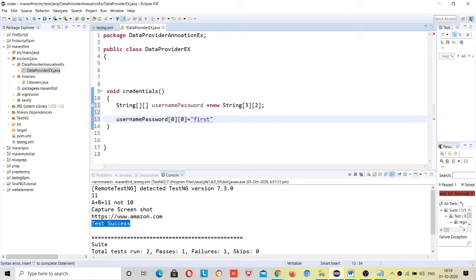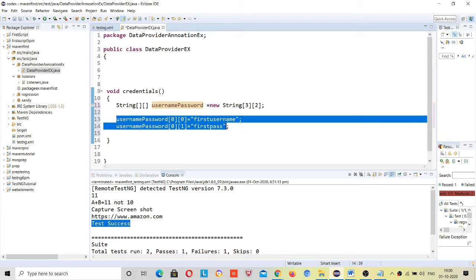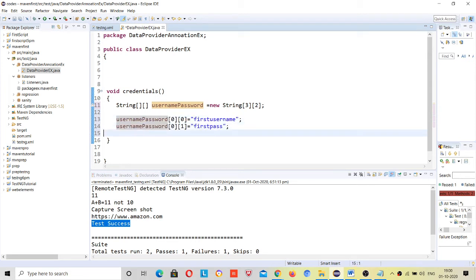Suppose this is the credential for the first user, the username for the first user, and then the zeroth index, first value, second value you can say first pass, or whatever you want. So this is one data set with two values, and this is information about one user.